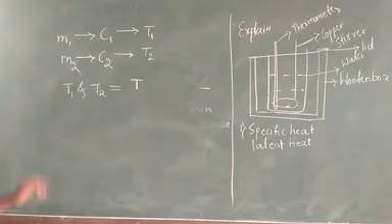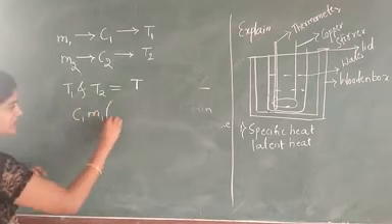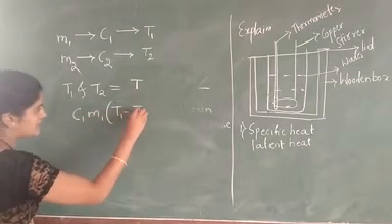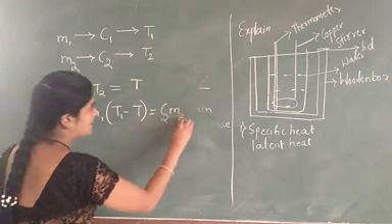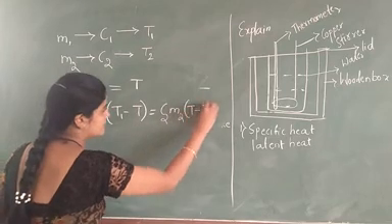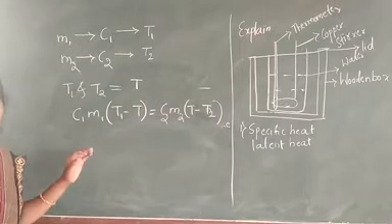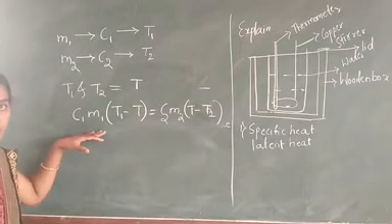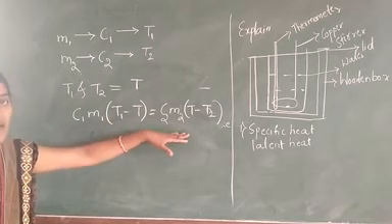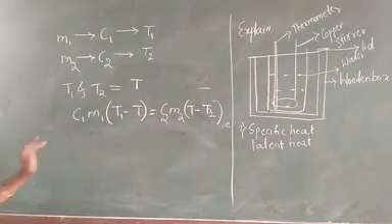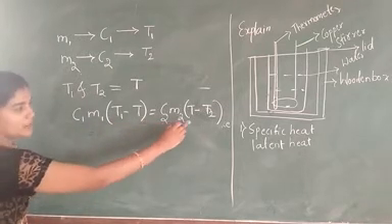Now we are considering the equation: C1 M1 (T1 minus T) is equal to C2 M2 (T minus T2).